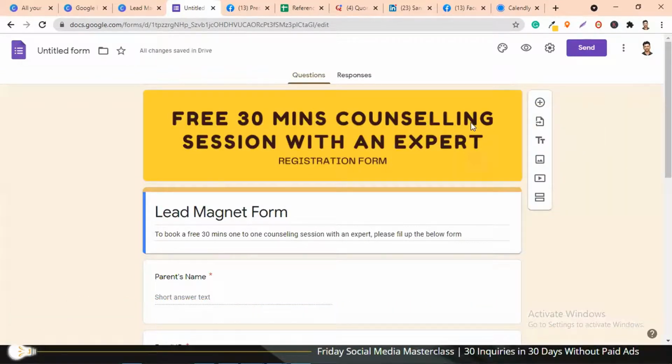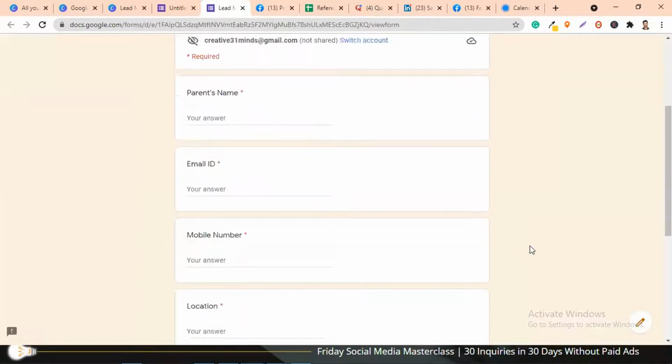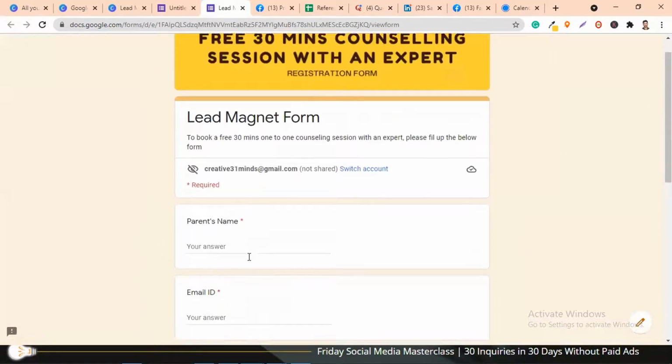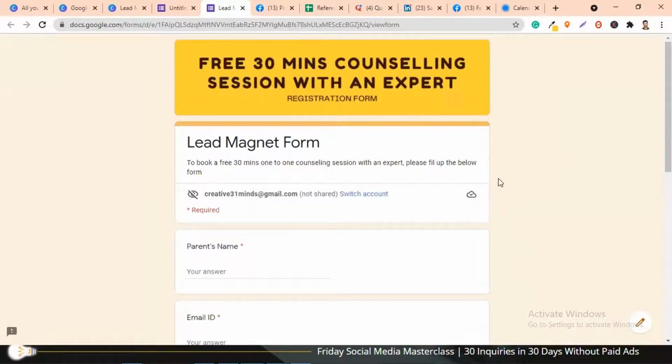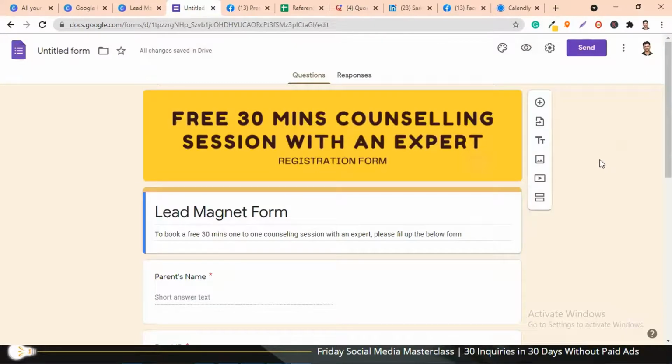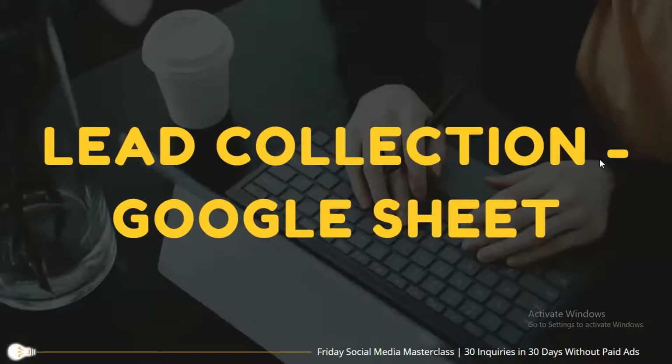Now you can also preview this form. Click on this eye button here so that you can preview how this form is going to look to others. We've added parents name, email ID. This particular form is actually going to act as a landing page for you, and we did not need any kind of paid tool here. We simply went to Google Forms and created this. Let me close the preview. There's one more important step that we have not yet done, which is the lead collection Google Sheet.